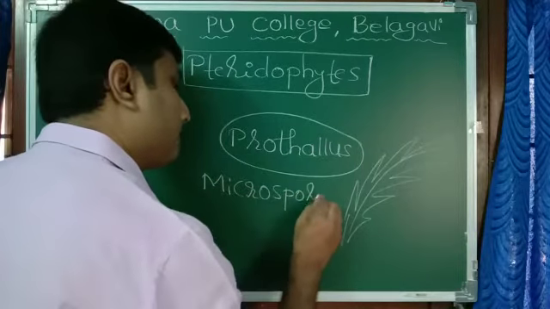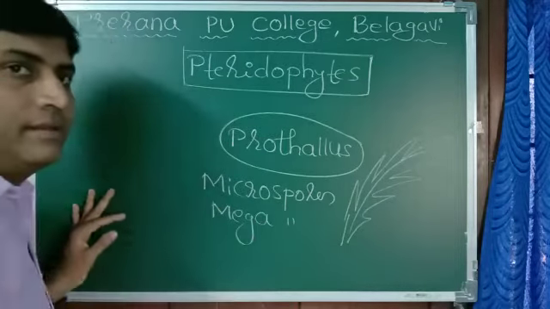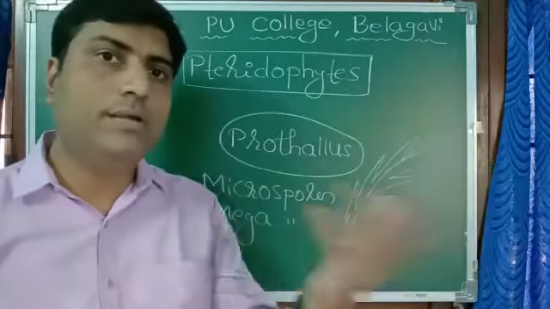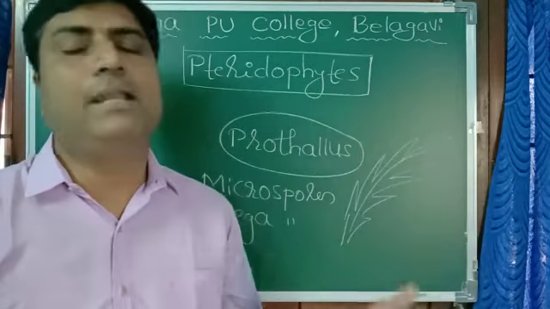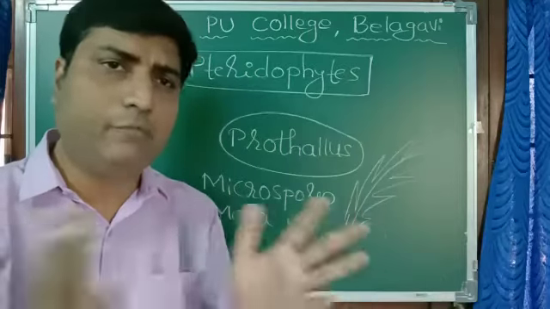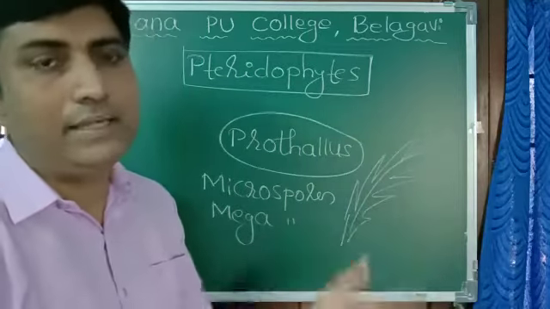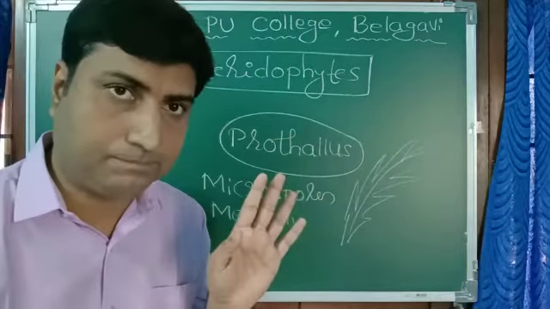Microspores and megaspores, or macrospores, give rise to gametophytes, male and female. On the male gametophyte, male gametes are produced. On the female gametophyte, female gametes are produced. Again they fuse together to form zygote and then the sporophytic generation starts. So that is about pteridophytes.